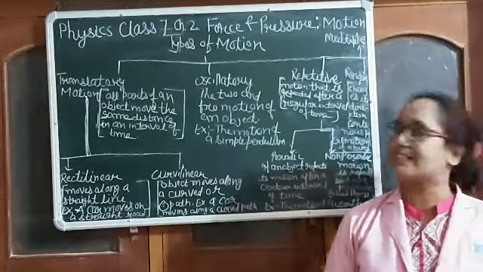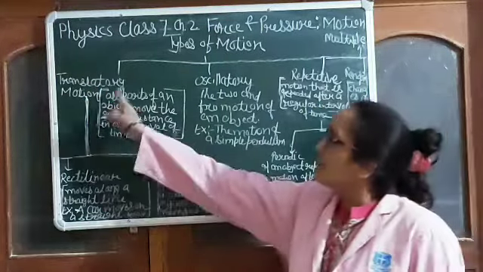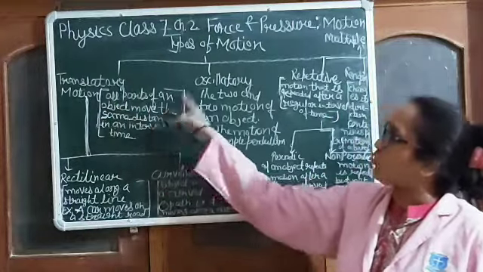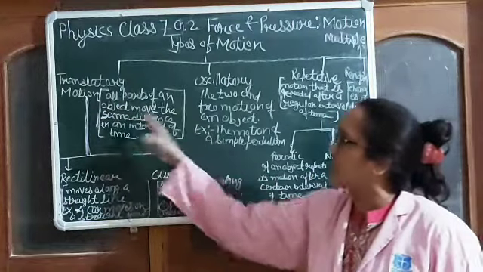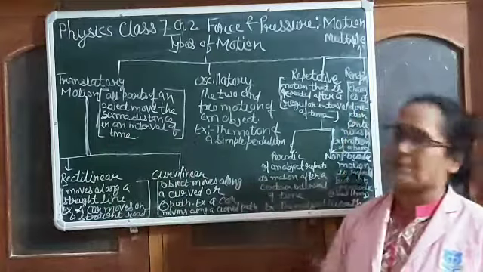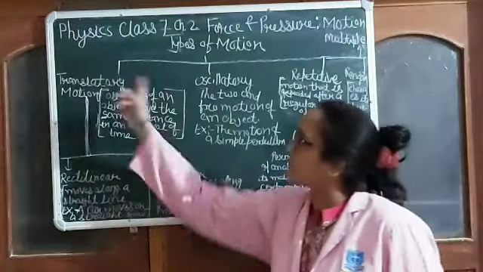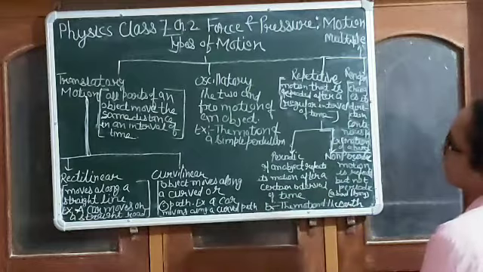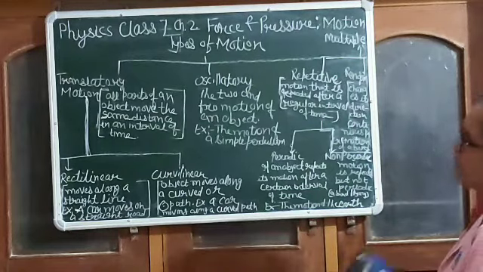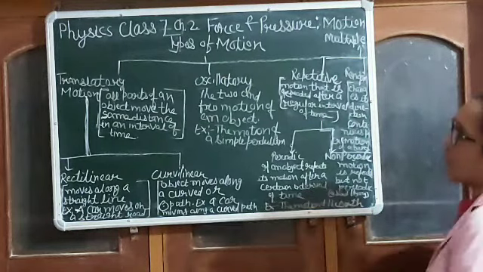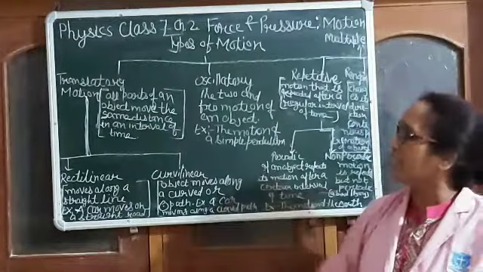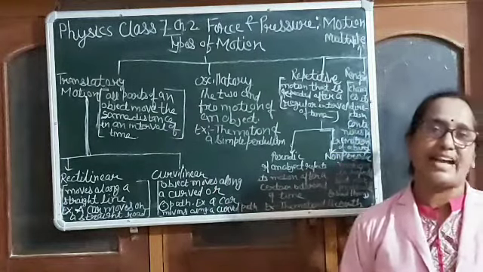What is translatory motion? When all the parts of an object move the same distance in an interval of time, it is called translatory motion.